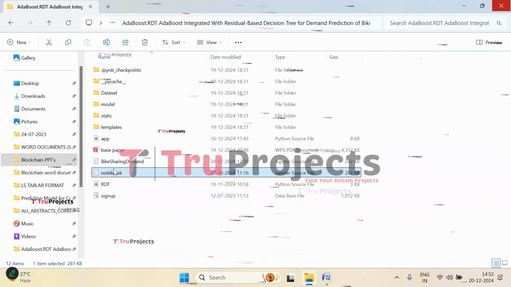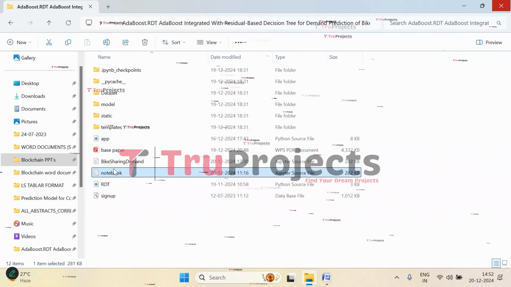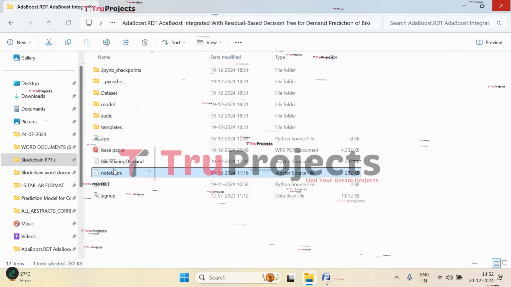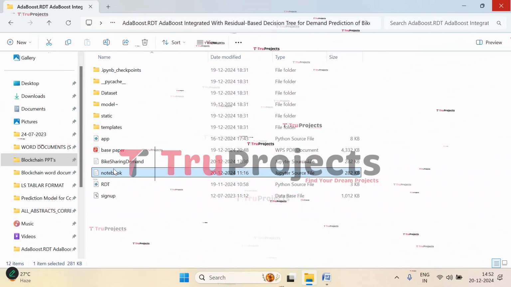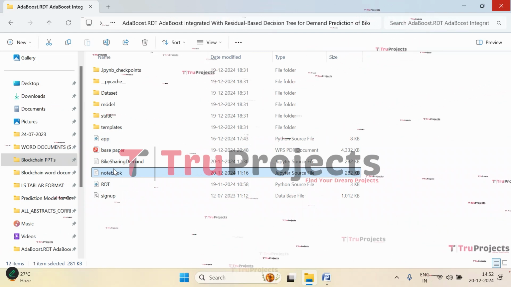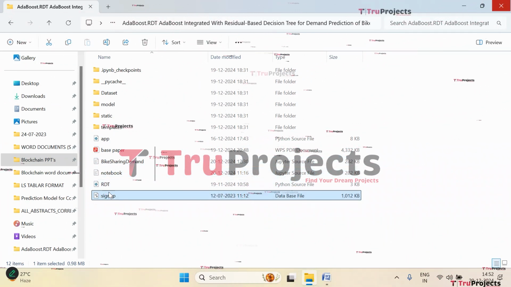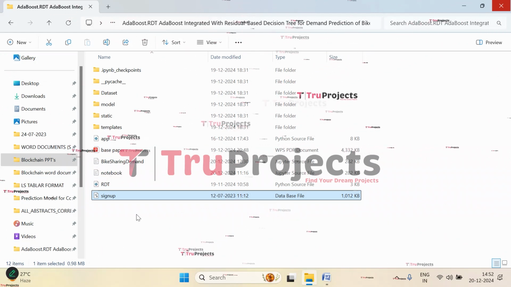And this is the notebook file. This is a Jupyter notebook file which contains a combination of code, graphs, and outputs all in one place. It allows users to write and execute code in individual cells, making it a popular choice for data science. And this is a copy of that. And this is the signup.db file. This file is a database file which is used to store the user information.